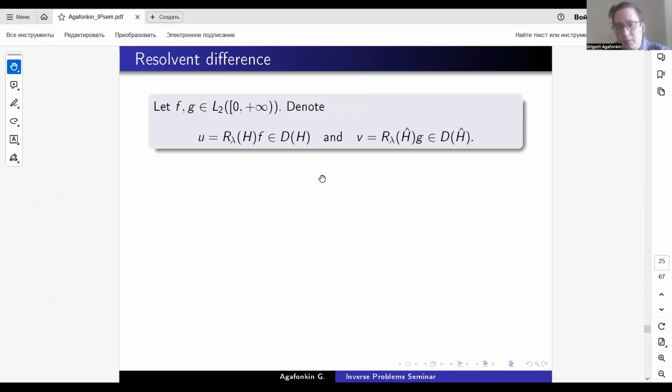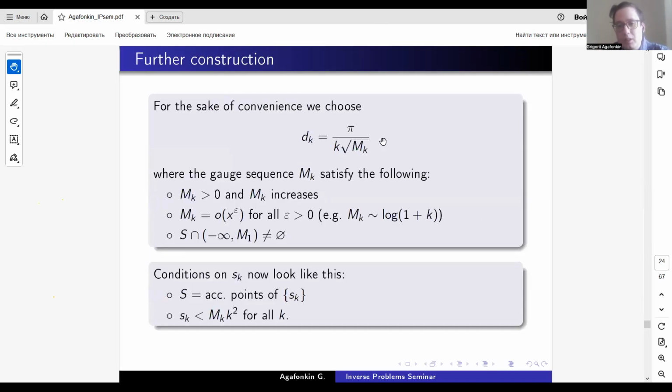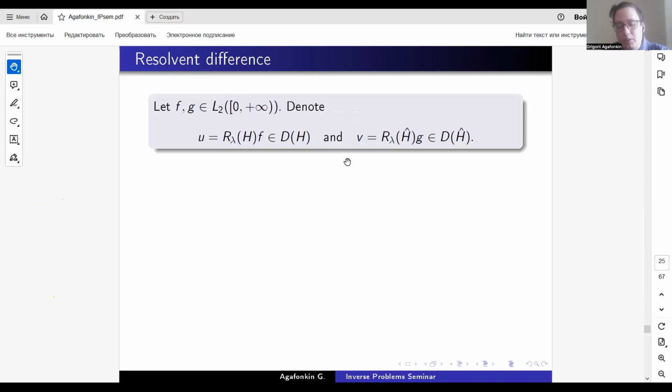I proved the following propositions and theorems in the case where the decay is equal to this one, and he proved it in a much better way for arbitrary decay tending to 0. So in these terms, his proof is better, but I write down some elements of my results as well.